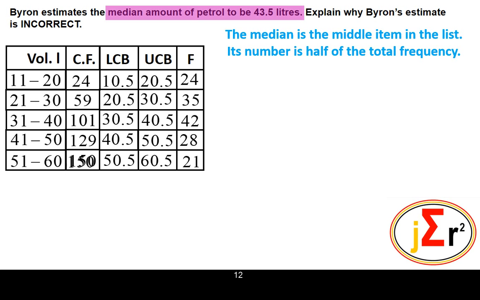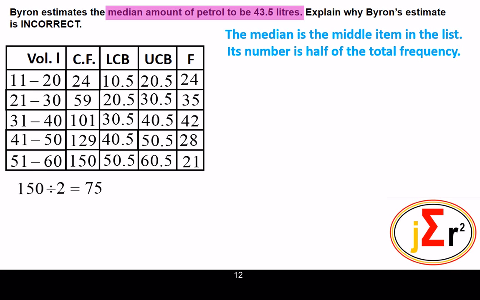So we have the total frequency there to be 150. Therefore the ordinal number of the median should really be 75, which is half of 150.